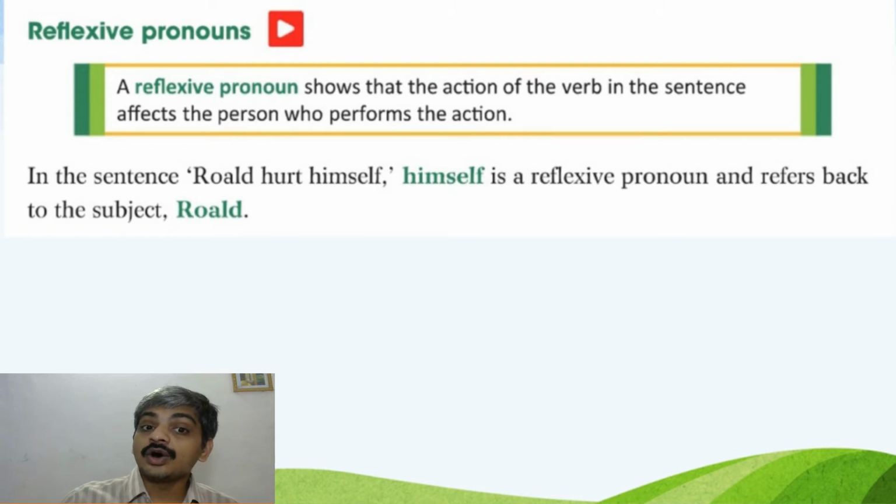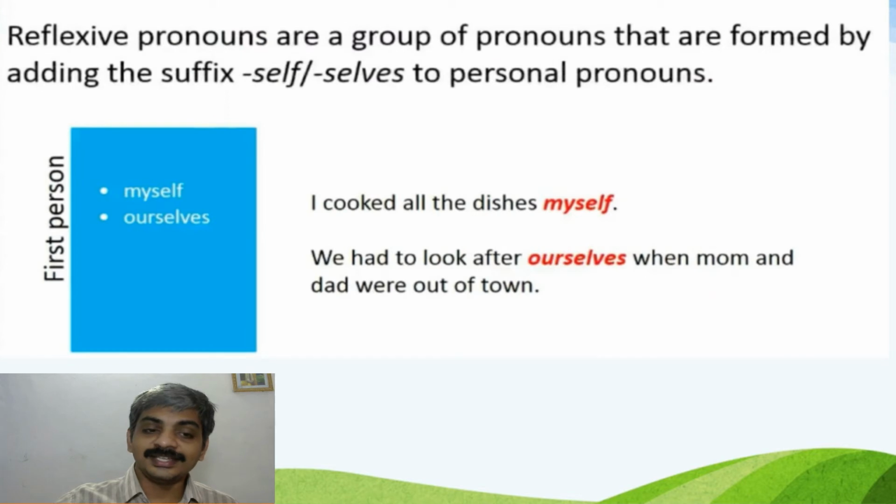In the sentence, Roald hurt himself, himself is a reflexive pronoun and refers back to the subject Roald. We will see reflexive pronouns are a group of pronouns that are formed by adding the suffix self or selves to personal pronouns. We see here first person, myself and ourselves. Myself is singular, whereas ourselves is plural.